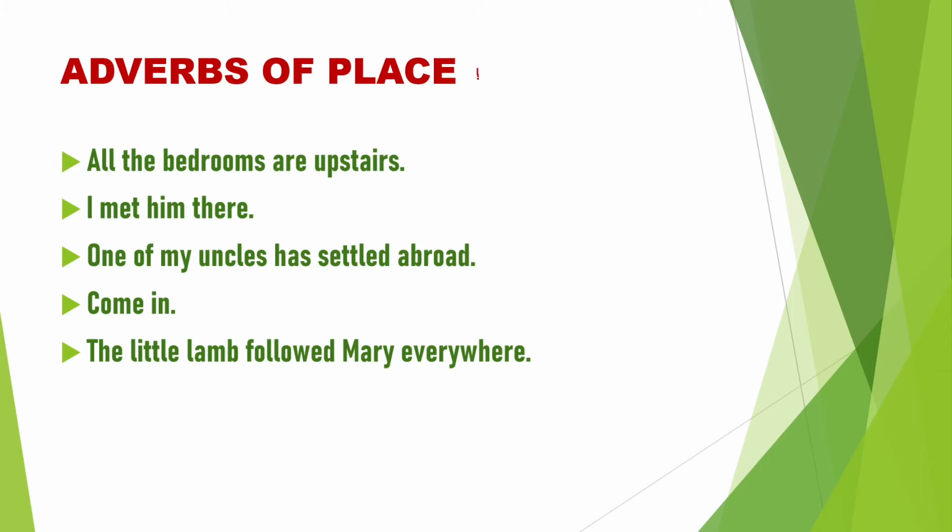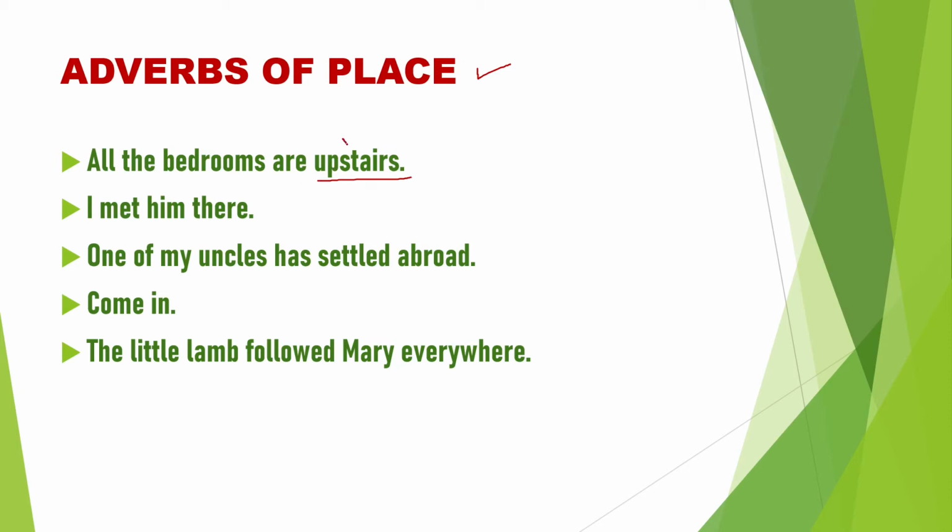Then adverbs of place. All the bedrooms are upstairs. What kind of adverb is here? Place. Place means we should ask a question to the verb with the WH word where. All the bedrooms are upstairs. Where are all the bedrooms? Upstairs.